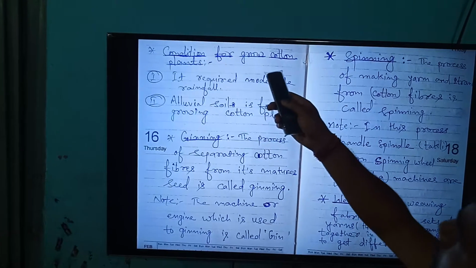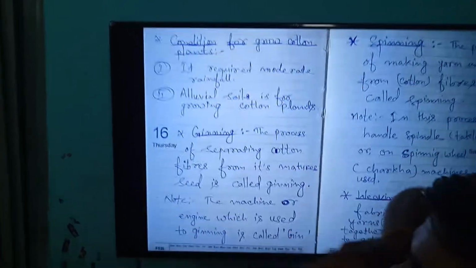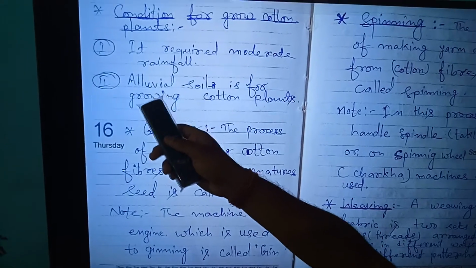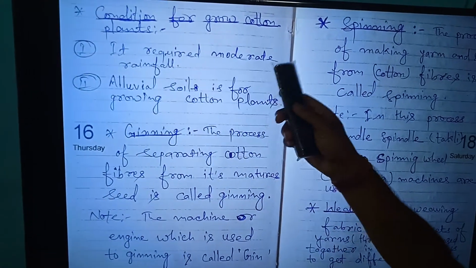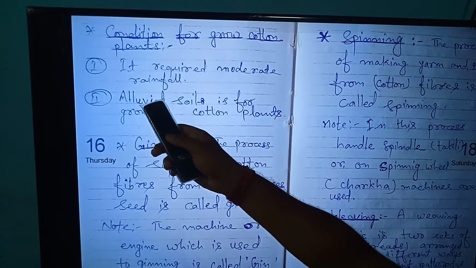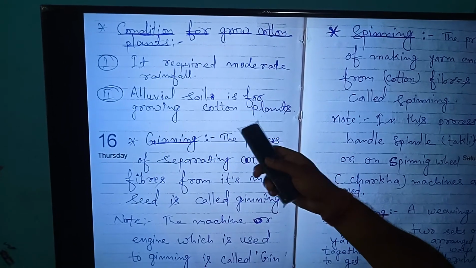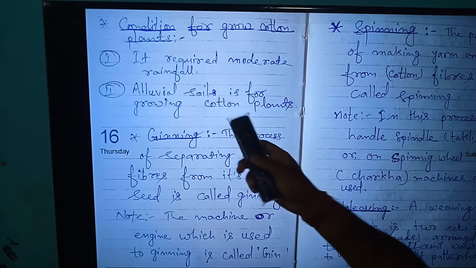Conditions for growing cotton plants. There are various conditions. We will read here one by one. First, it requires moderate rainfall. Second, alluvial soil is needed for growing cotton plants.